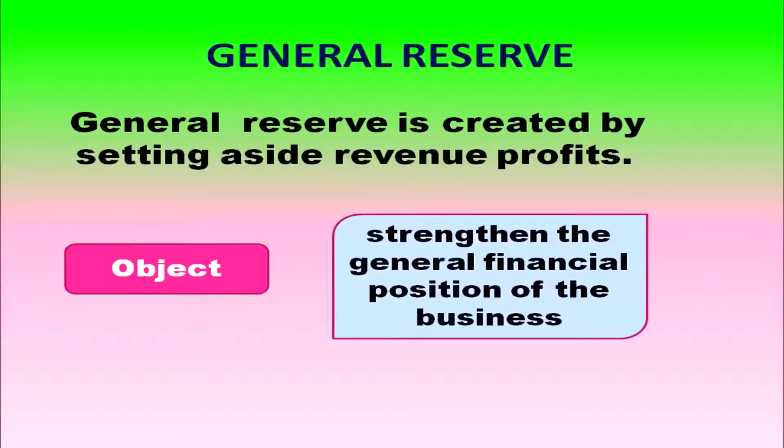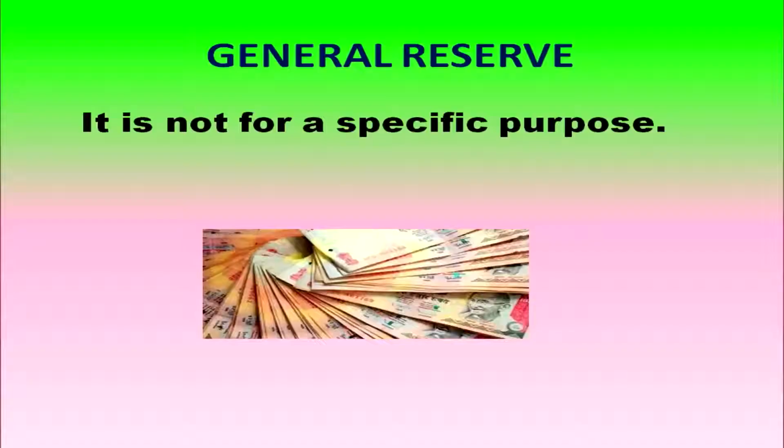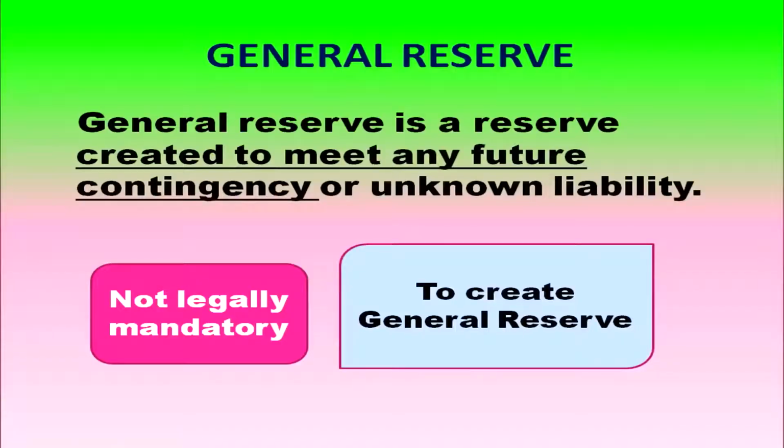Why are we creating general reserve? In order to strengthen the general financial position of the business. The word itself shows general, so it is not meant for a specific purpose. General reserve is created to meet any future liability, future contingency, or any unknown liability.